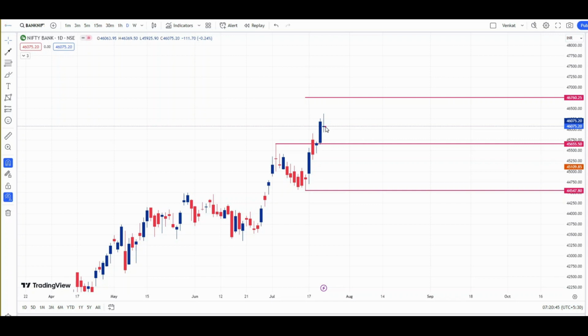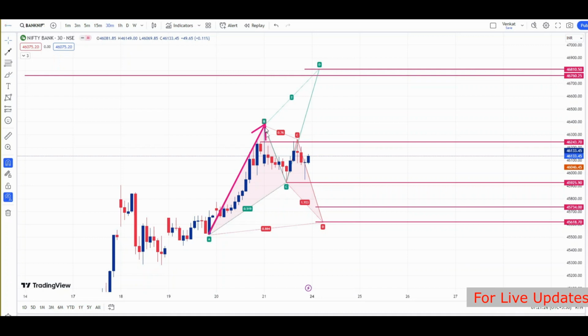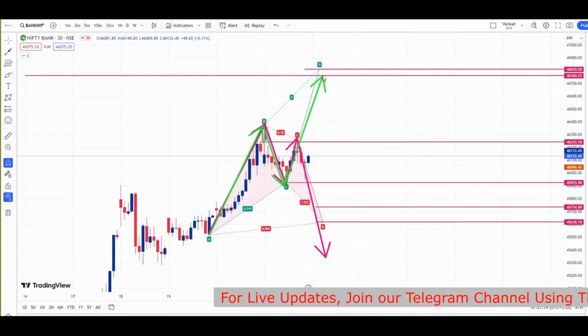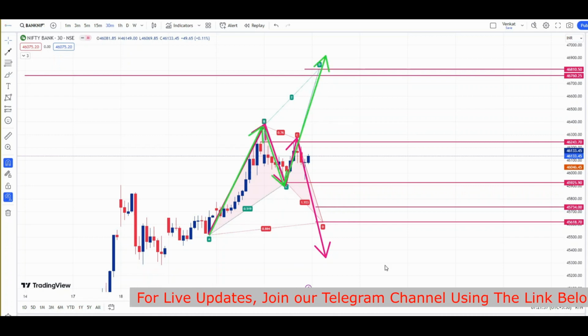Even on Monday, if it comes till this level, that is 45,650, we may again see a bounce back from this level till 46,760. This week's range for Bank Nifty is from 45,650 to this level, 46,760. For Monday's trading session and next week's trading session, we will see the important levels by shifting the time frame to hourly. Here there are two chart patterns. This is an XABCD pattern and the other one is an ABCD pattern. One is a continuation pattern, one is a reversal pattern.